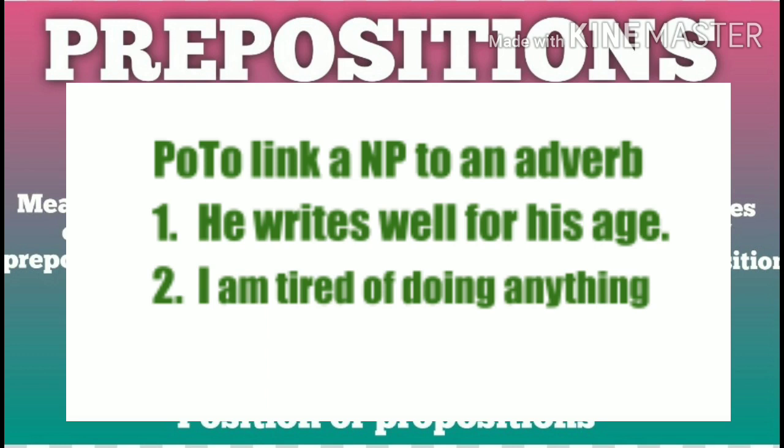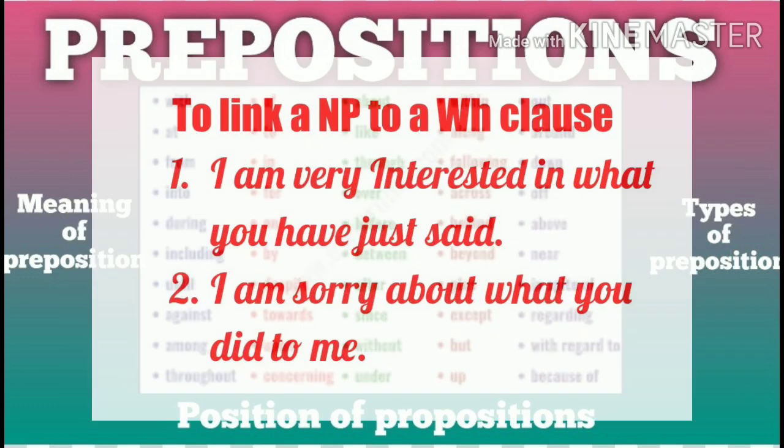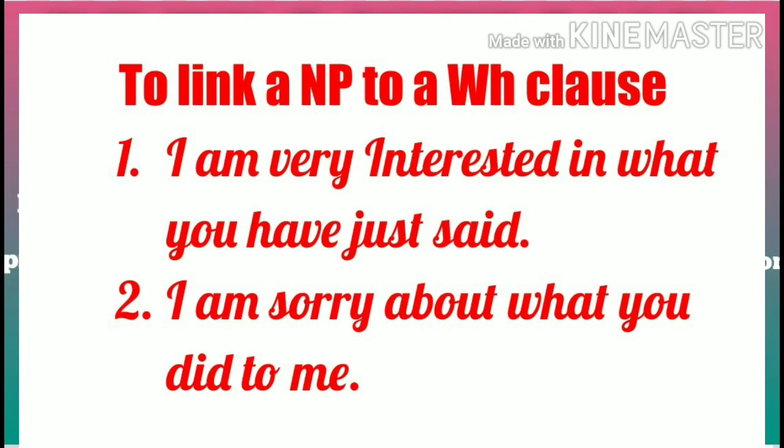He writes well for his age. I am tired of doing anything. Just like preposition is used to link a noun phrase to a WH clause. I am very interested in what you have just said. I am sorry about what you did to me.